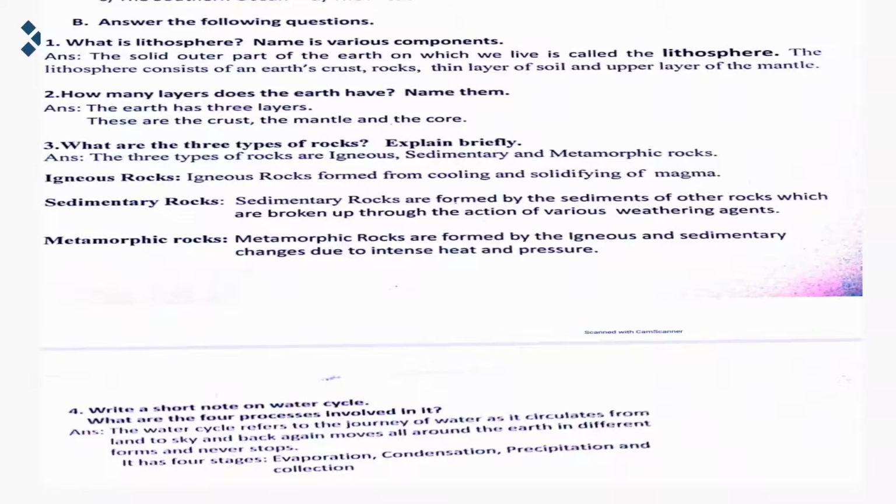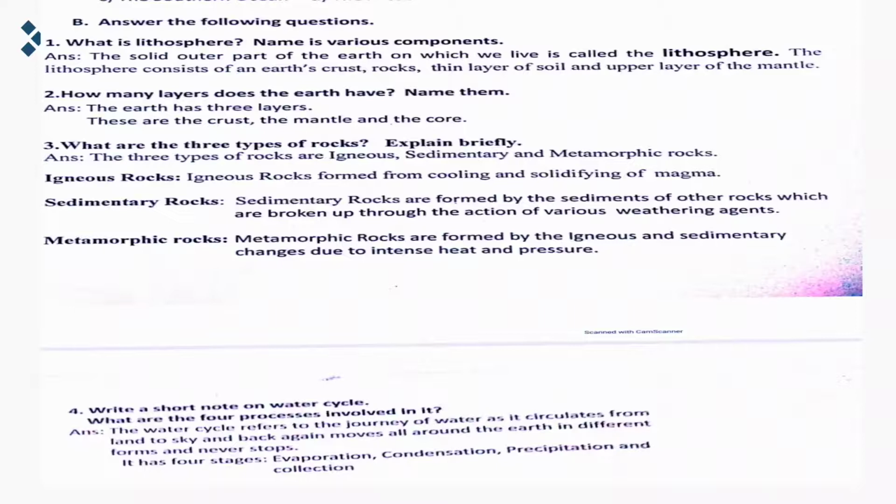The answer is, the solid outer part of the earth on which we live is called the lithosphere. The lithosphere consists of the earth's crust, rocks, thin layer of the soil and upper layer of the mantle. So the lithosphere is the solid outer part of the earth on which we live, and it consists of the crust, rock, layer of the soil and upper layer of the mantle. So this is answer number 1.